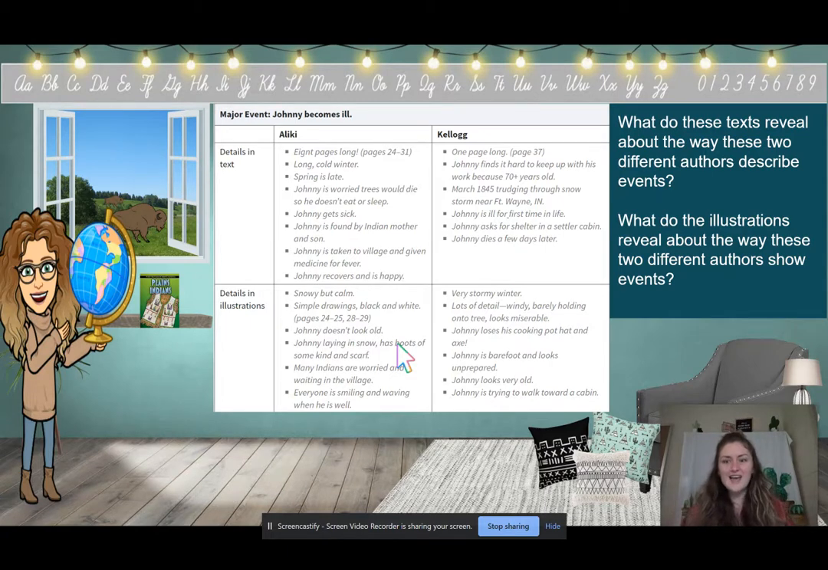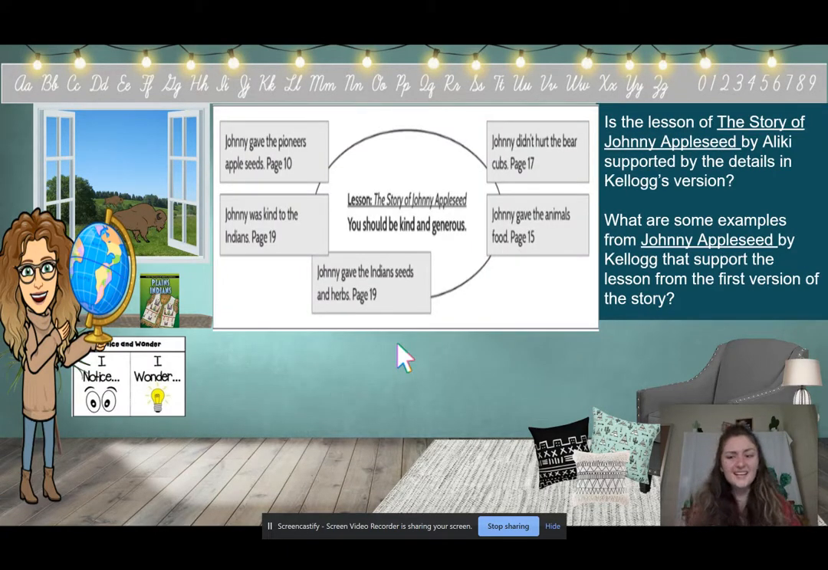So both versions tell the story of Johnny Appleseed. And there are some similarities and differences. In Aliki's version, we talked about the lesson that we can keep in our heart, in our mind. And we said that the lesson that we learned was that you should be kind and generous. Do you think that Kellogg's version, the second version we read, also supports this lesson? Yes, right? So we learned from Johnny Appleseed in the second version we read that he was kind to everyone he met, and he was generous with his time, his stories, and his apple trees, right?